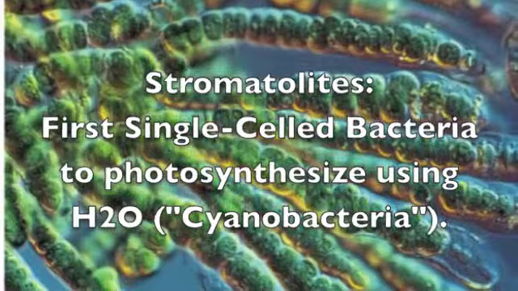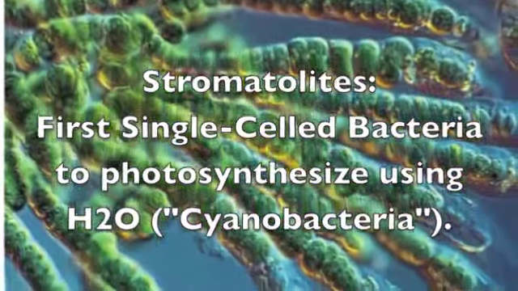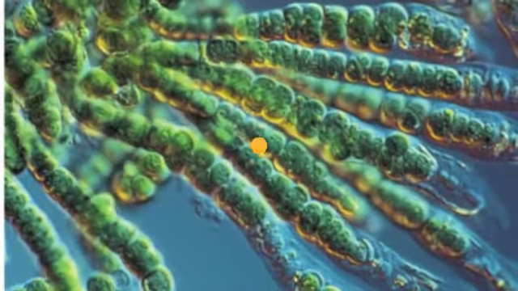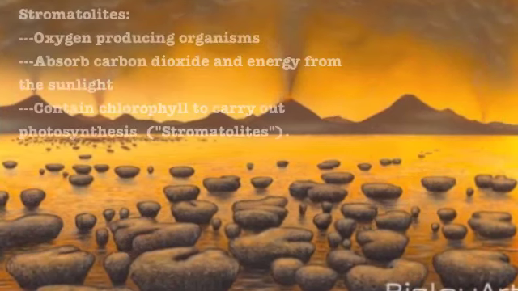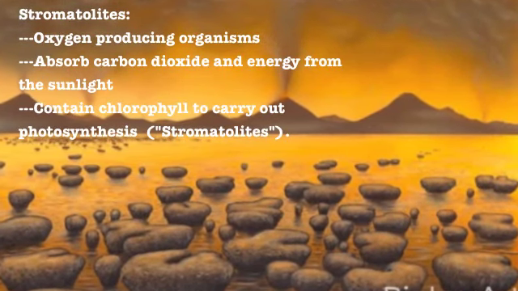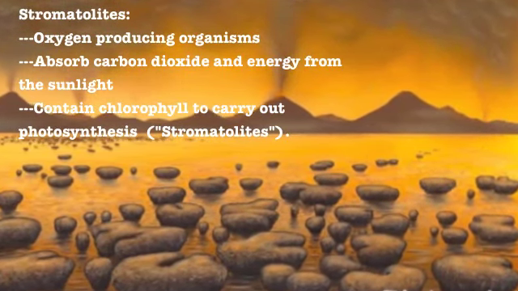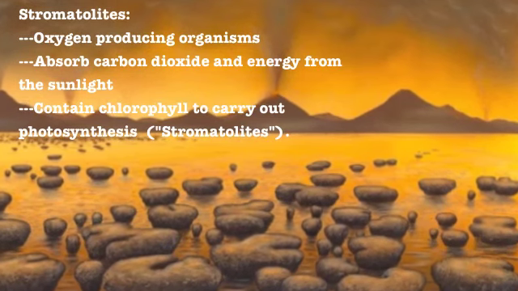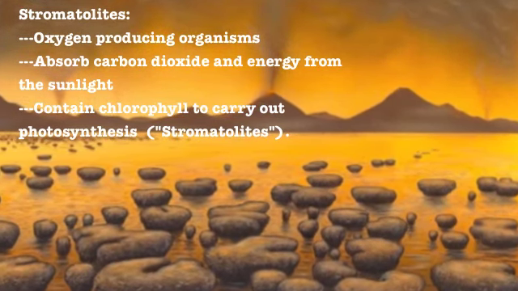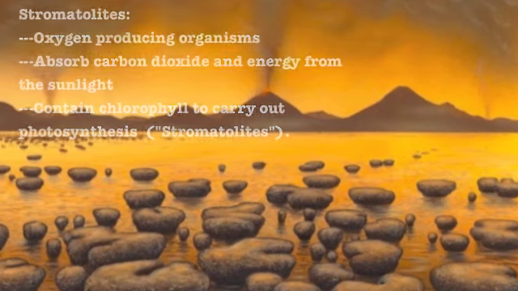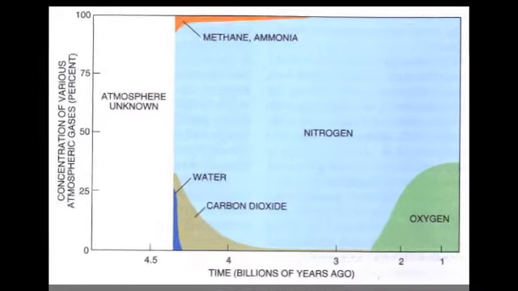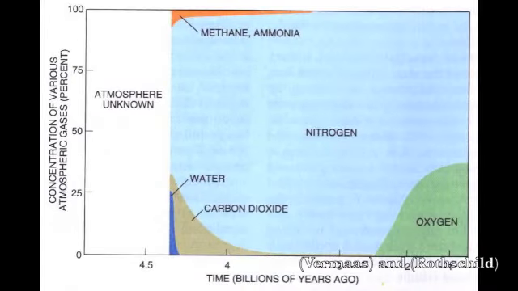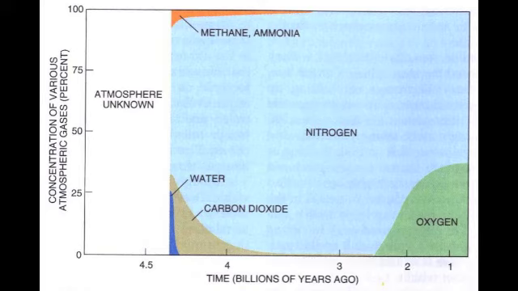Later, we see the first single-celled cyanobacteria evolve to photosynthesize using water as their electron source. These organisms, called stromatolites, are oxygen-producing organisms carrying out the process of photosynthesis by absorbing carbon dioxide and energy from the sunlight. Like plants, they contain chlorophyll to carry out these processes. These organisms thrived in this carbon dioxide-rich environment, and over time they were able to consume most of the CO2 in the atmosphere and produce even more oxygen to make permanent changes.